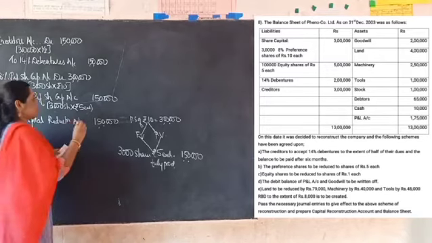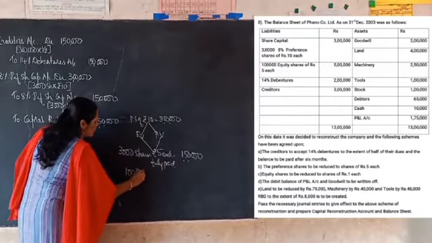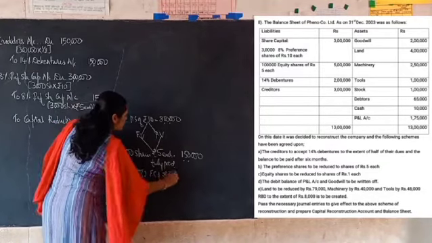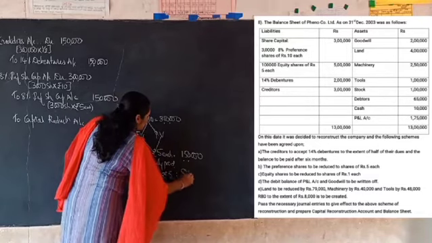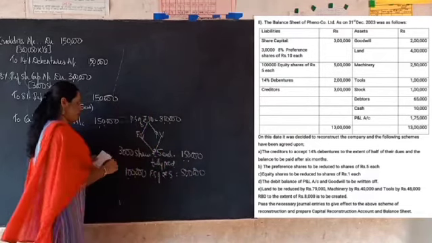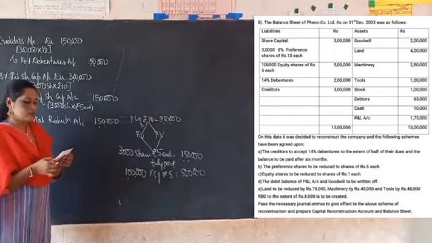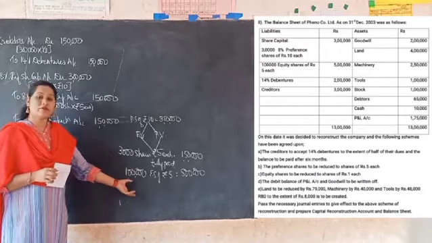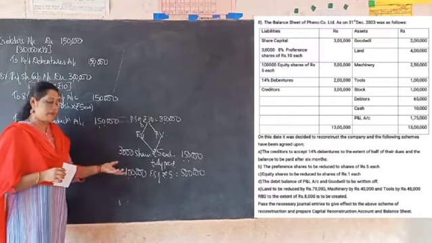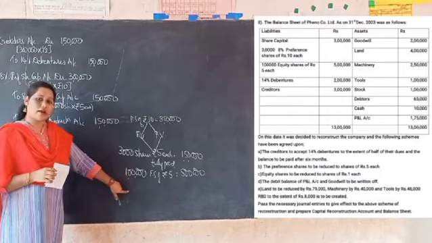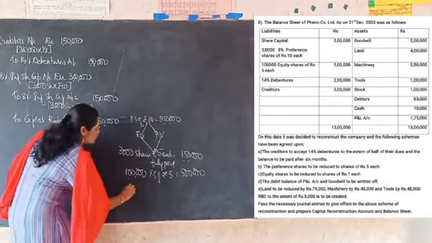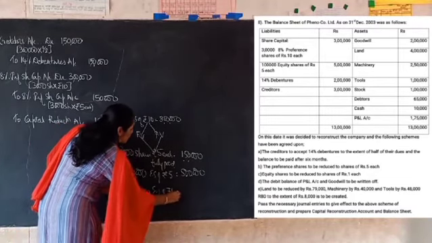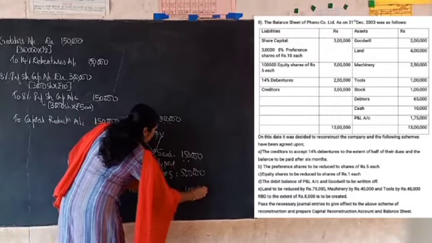Okay. So in that case, I write down here. Earlier the company had 1 lakh equity shares of rupees 5 each. So total paid up capital of the company was 5 lakh. Okay. So now the company is going to reduce the equity shares to rupee 1 each. Here also they have not mentioned anything about the number of shares. So you can make an assumption that the same number of shares are going to be there even in the future. So the new capital will consist of 1 lakh equity shares of rupee 1 each, which comes to 1 lakh.